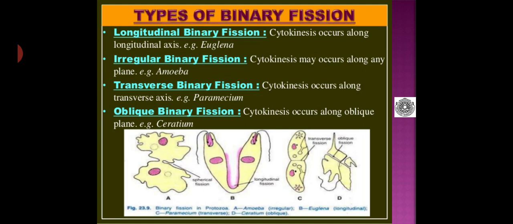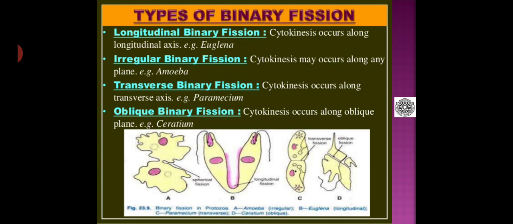Then coming to irregular binary fission, the next type. Here cytokinesis may occur along any plane. It is so irregular, as seen in diagram D, where the protozoans exhibiting this irregular binary fission have a body shape which is irregular, and they do not have proper symmetry.